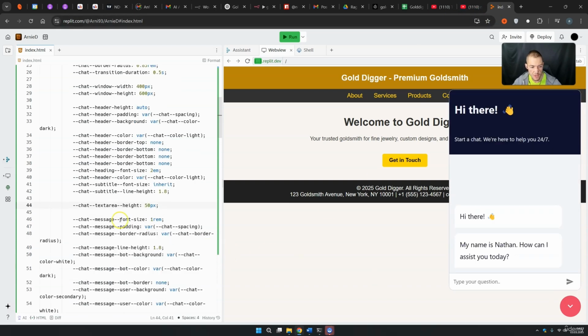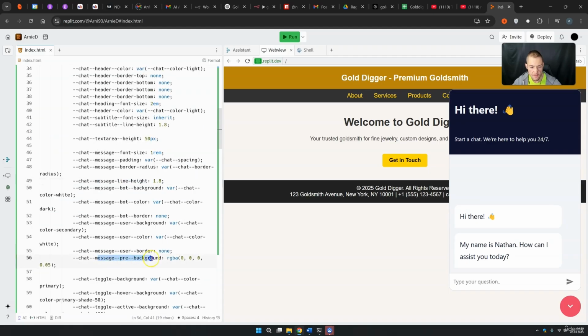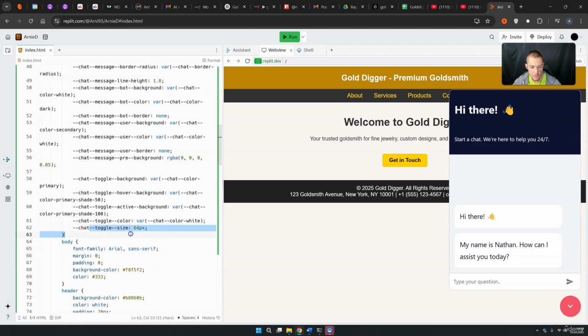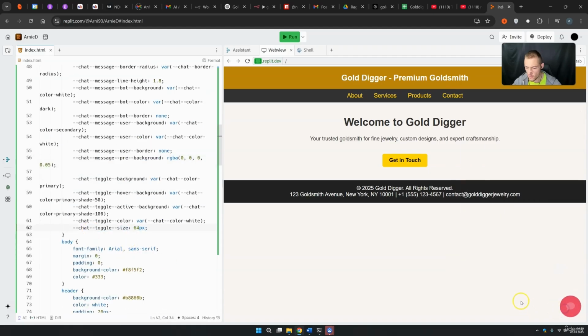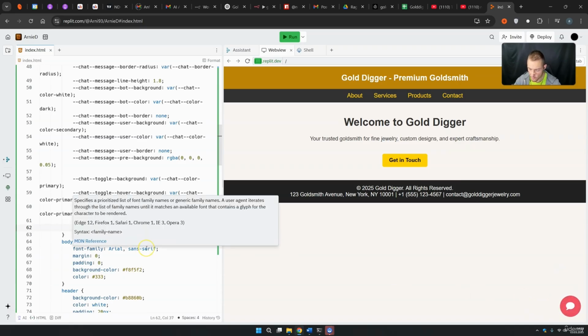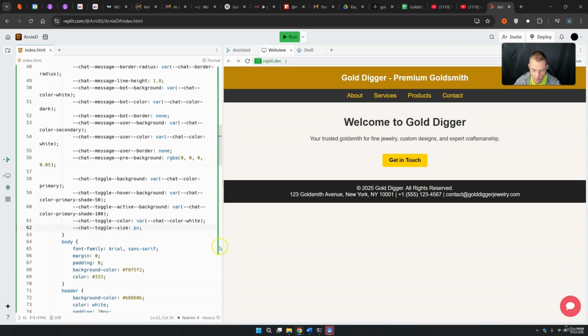Then you have the chat message font size, the message line height, the message pre-background, the chat toggle size. This is something that I want to show you. It's basically this thing down here. If you want to have this a bit bigger, let's just say you want to have this with 100 pixels and you press run. You see that this thing is right now of course a lot bigger so that people can see it faster. But most of the time this 64 is relatively fine.